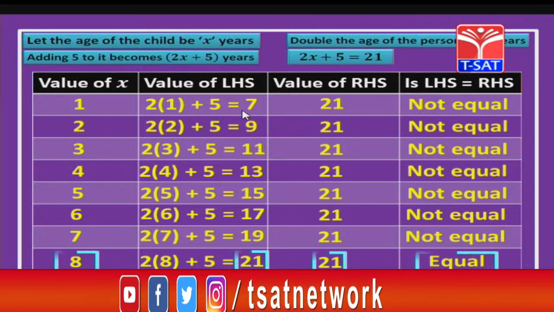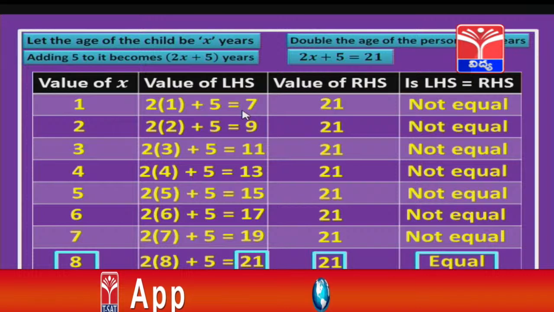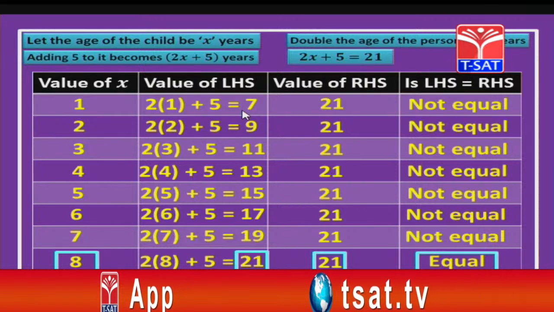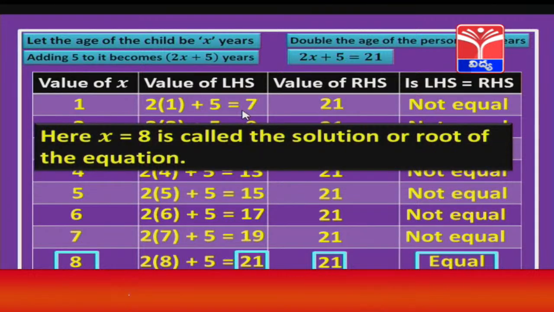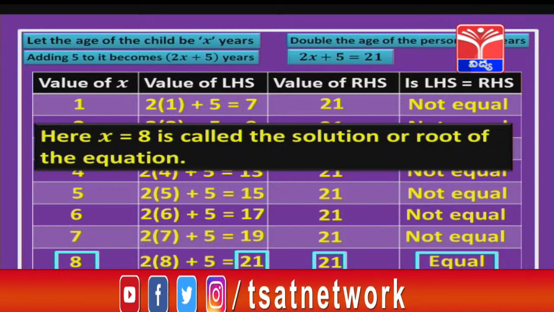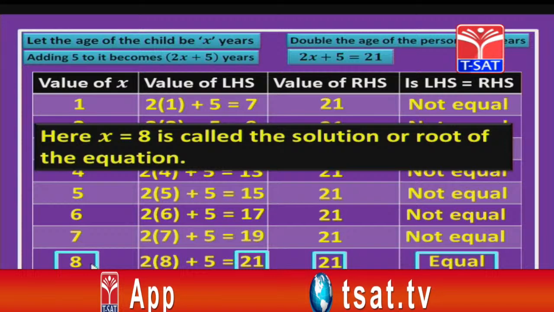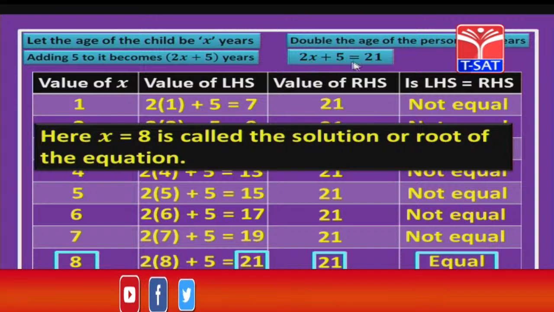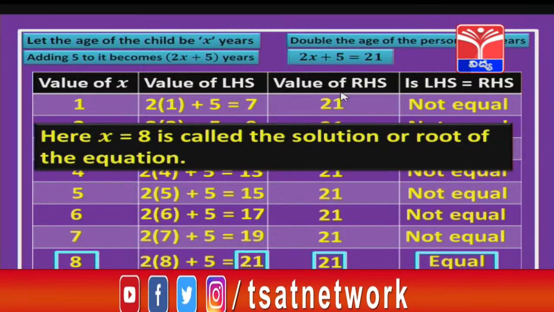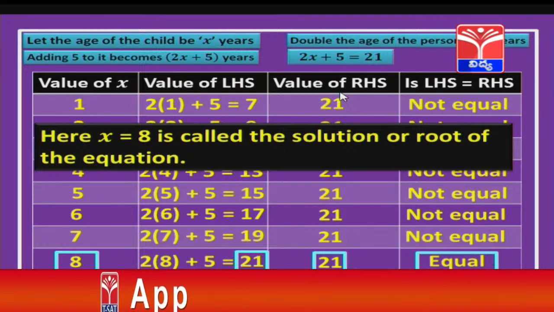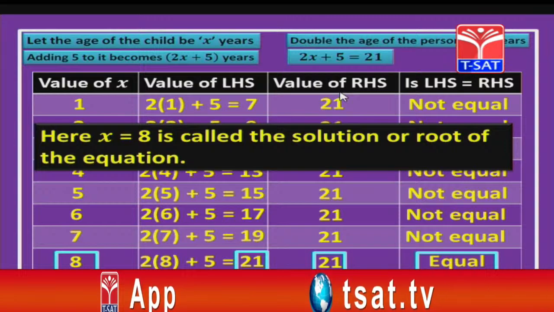So, for what value of x did you get it, children? Yes, for x equal to 8 we got both LHS and RHS values as equal. Now, this x equal to 8 is called the solution or the root of the equation. Which equation, children, here? Yes, 2x plus 5 equal to 21. Now, x equal to 8 is the solution. What do you mean by that? If we substitute the value of x as 8, we get the value of LHS and RHS as same, and if you substitute any other value other than 8, you will never get LHS equal to RHS. So, that is why x equal to 8 is called the solution or the root of the equation.